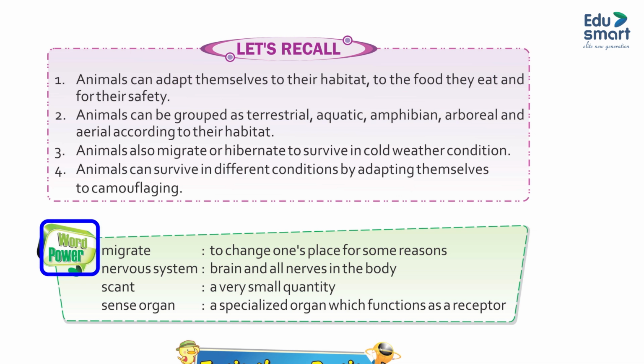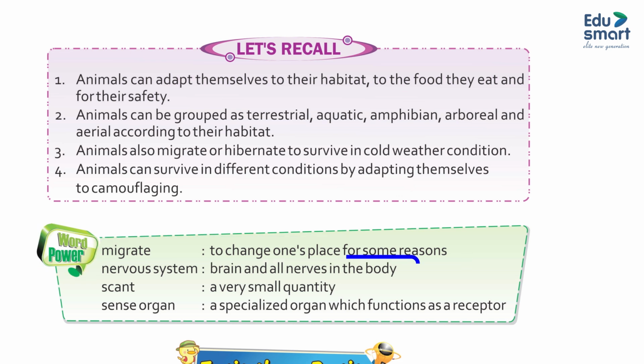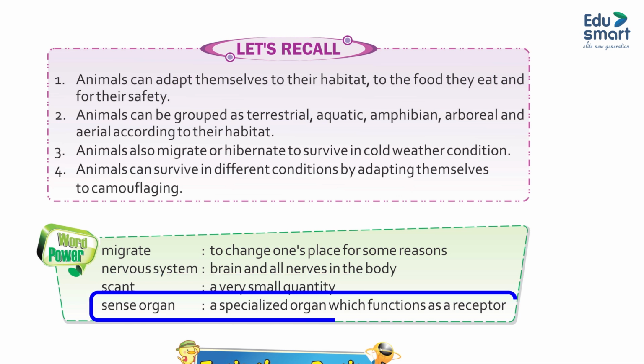Word power. Migrate, to change one's place for some reasons. Nervous system, brain and all nerves in the body. Scant, a very small quantity. Sense organ, a specialized organ which functions as a receptor.